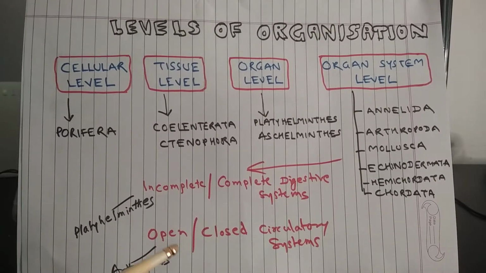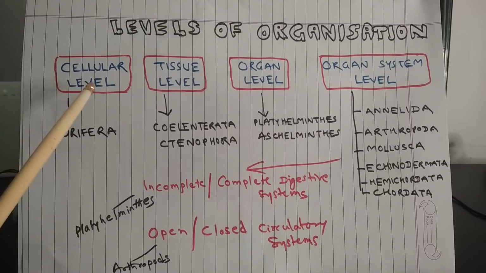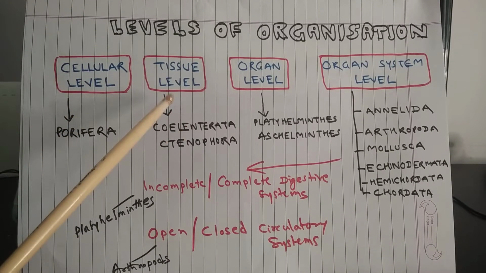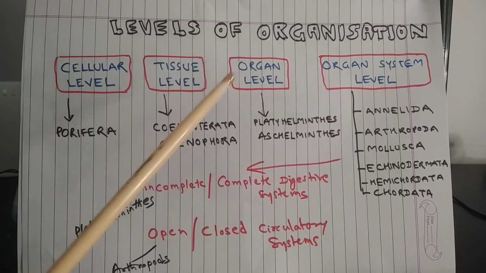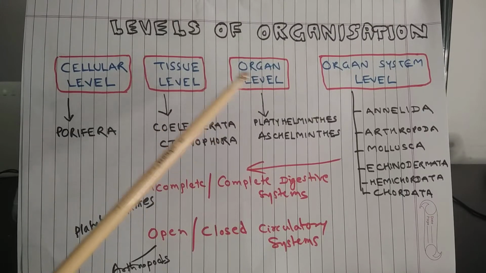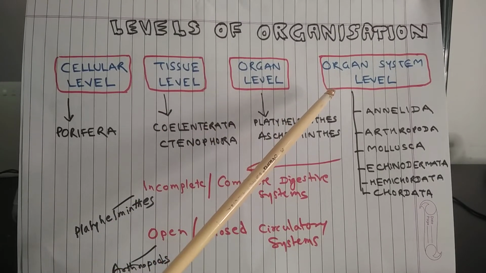Levels of organization. There are 4 levels, or you can say on this basis animals can be classified into 4 types. Number 1 is cellular level, number 2 is tissue level, number 3 is organ level, and number 4 is organ system level.